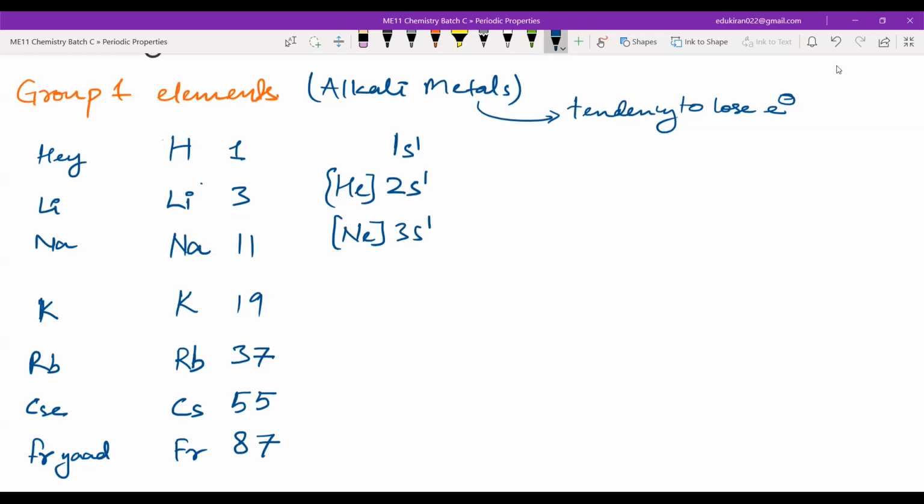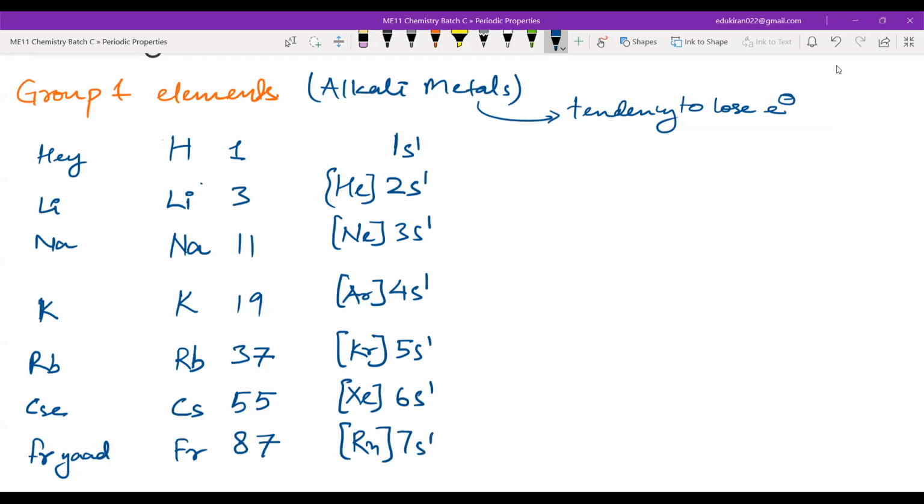After that comes potassium, yes, argon. After argon will be 4s1. Then you will have krypton 5s1, xenon 6s1, and radon 7s1.